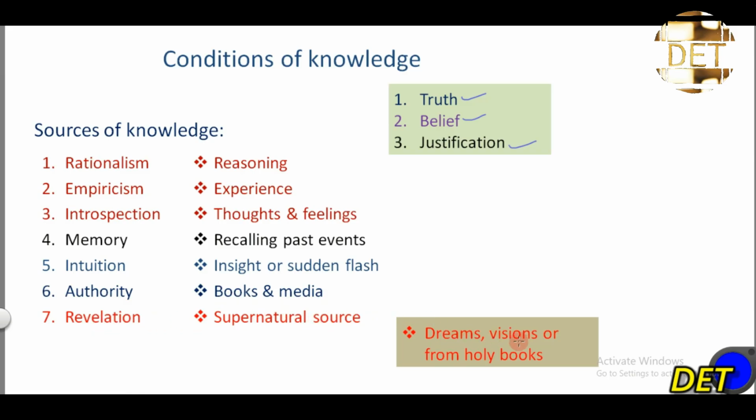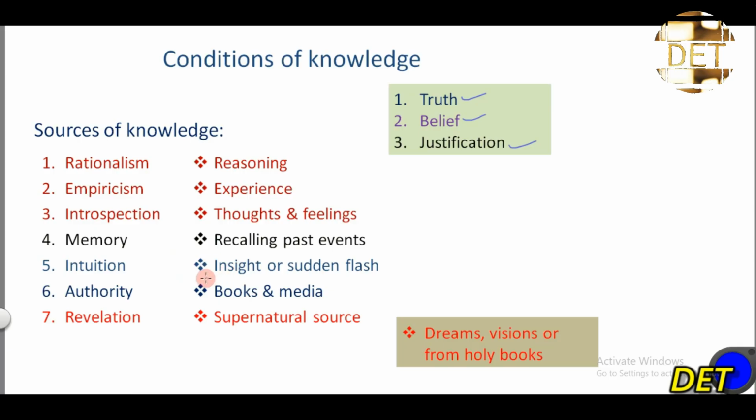Like through dreams, through vision, or from holy books like the Bible or Quran, right? So these are the different sources of knowledge, and these are potential exam questions, right? You can be asked which of the following is not a source of knowledge, or which of the following is a source of knowledge. So take note of these 7 sources of what?